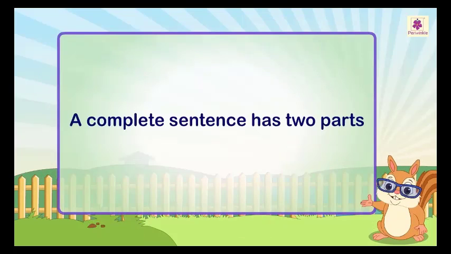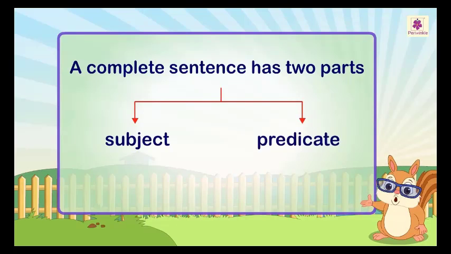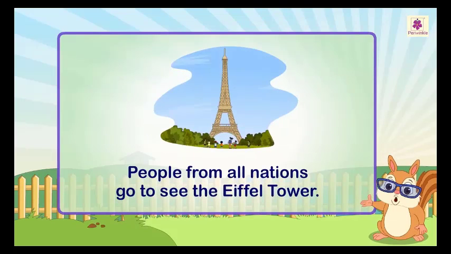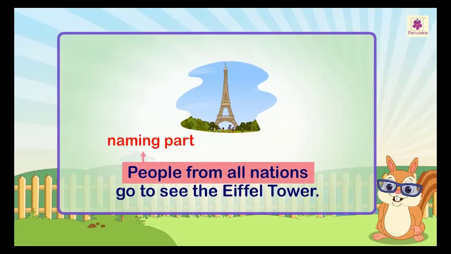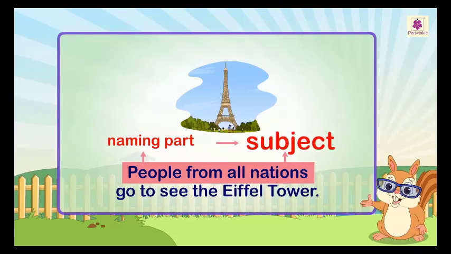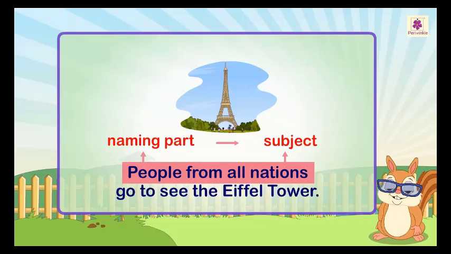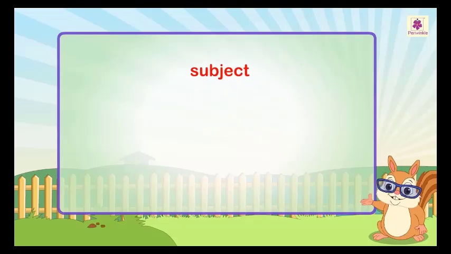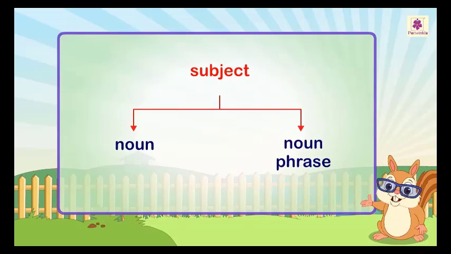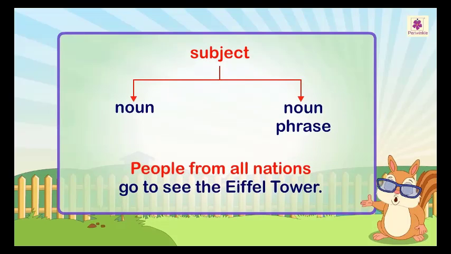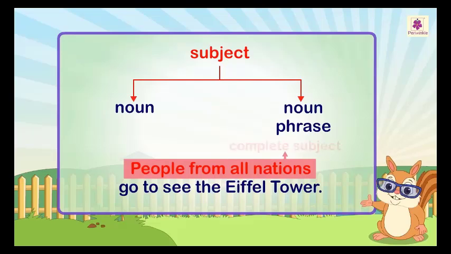Subject and predicate. A complete sentence has two parts, a subject and a predicate. For example, people from all nations go to see the Eiffel Tower. In this sentence, "people from all nations" is the naming part, also called the subject. The subject tells whom or what the sentence is about. The subject is either a noun or a noun phrase. All the words in the subject are together called the complete subject.